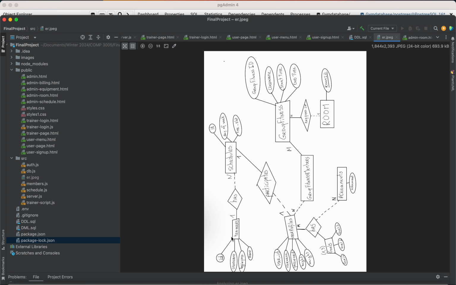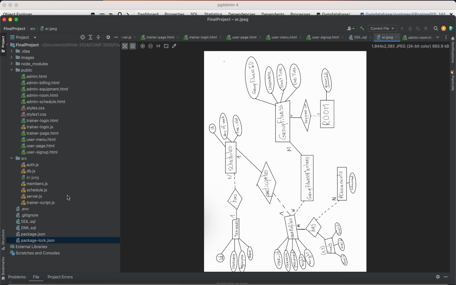And the other thing, like group fitness: we know there are multiple users, multiple gym goers, that participate in that group fitness. So that's the basics of my ER diagram.